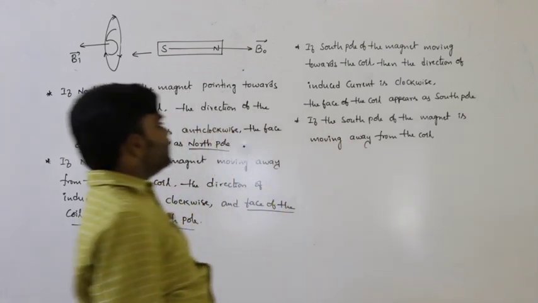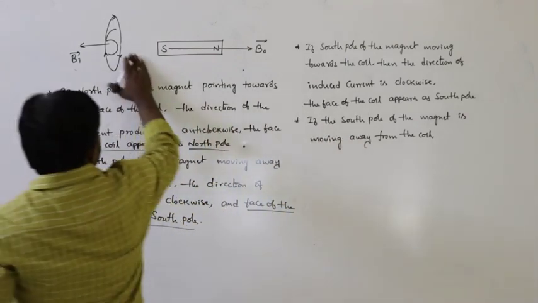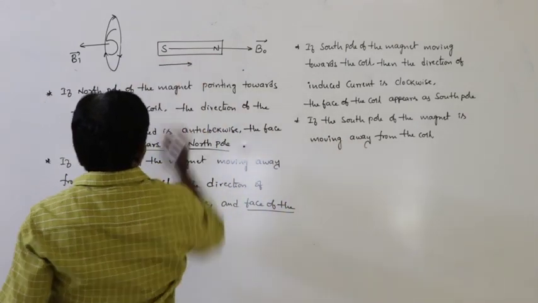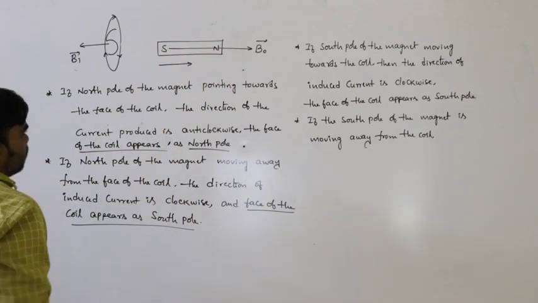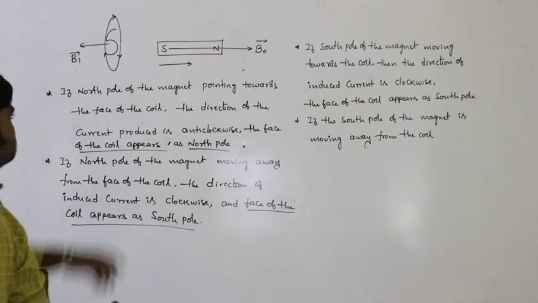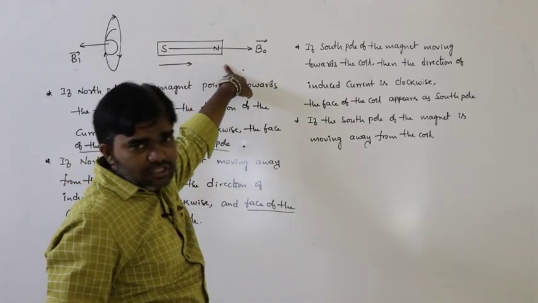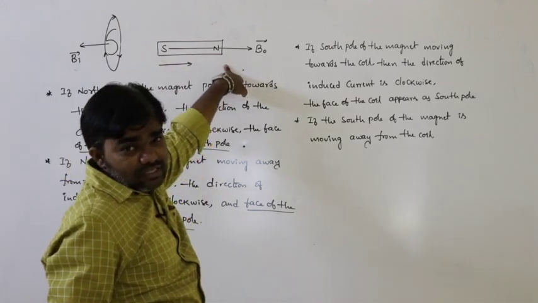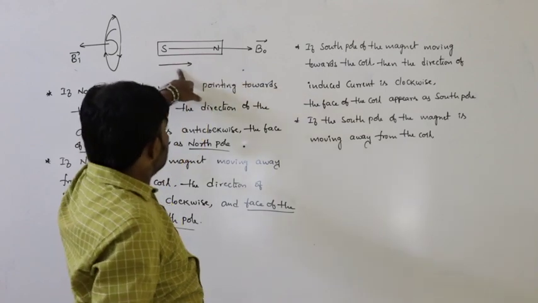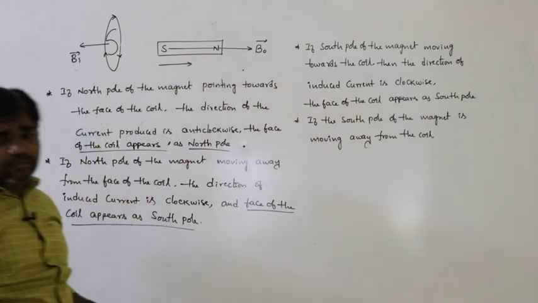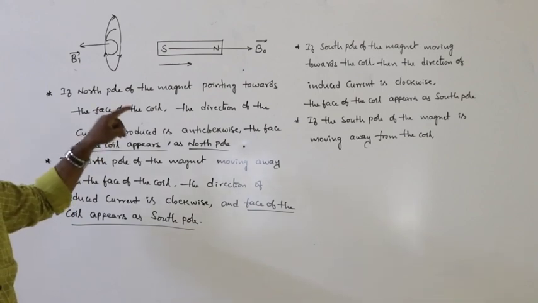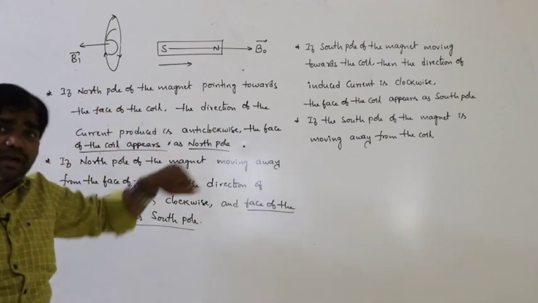This is the direction of the south pole, moving away from the coil. So the magnetic field decreases.